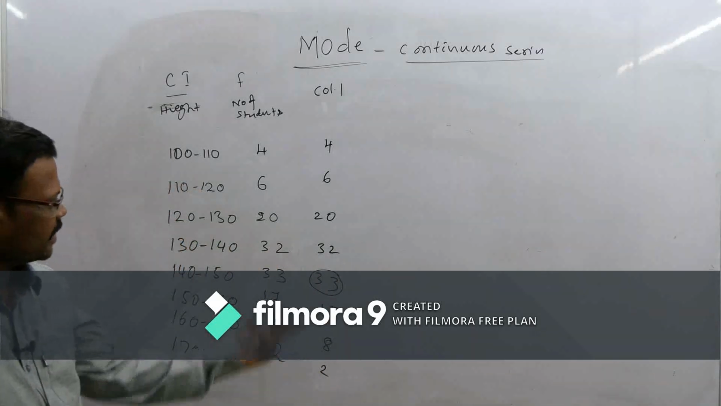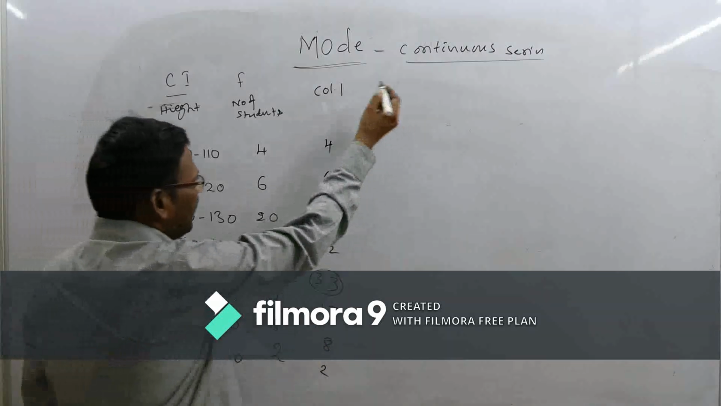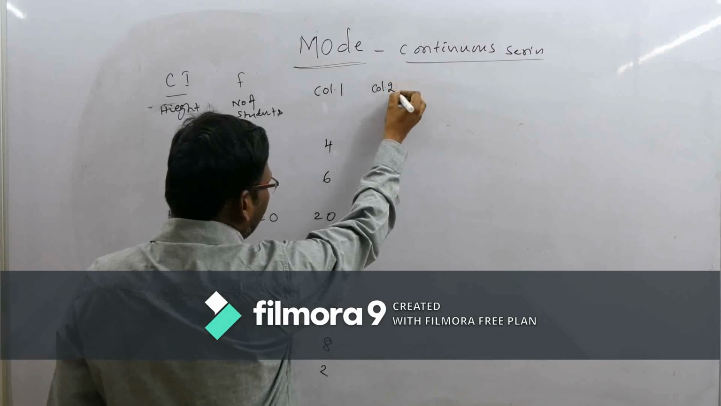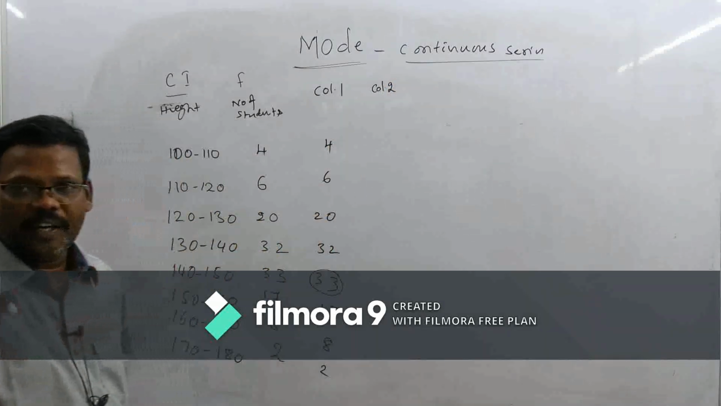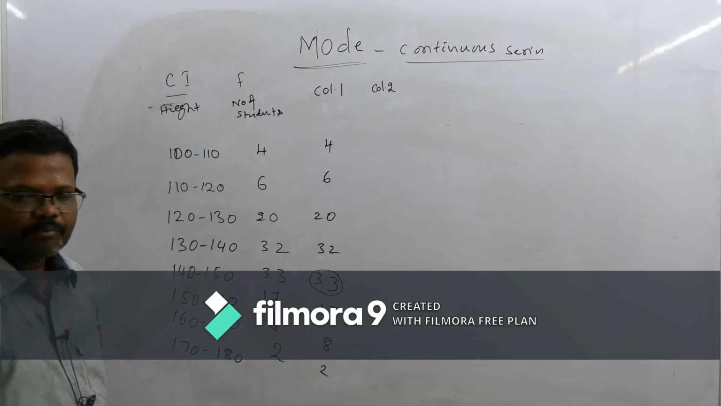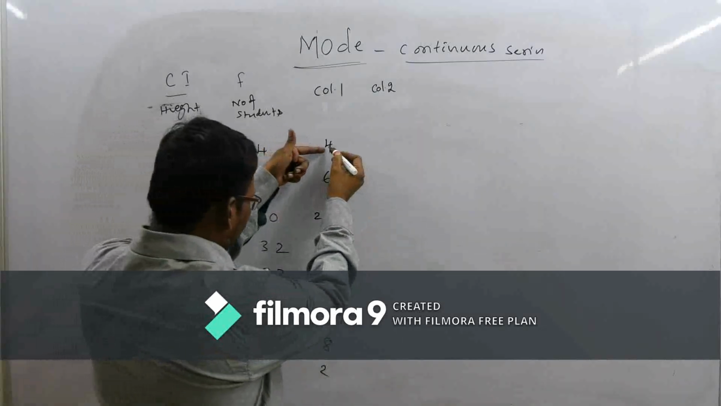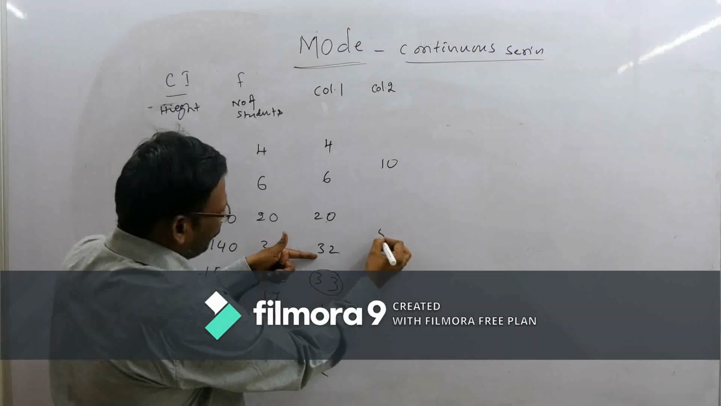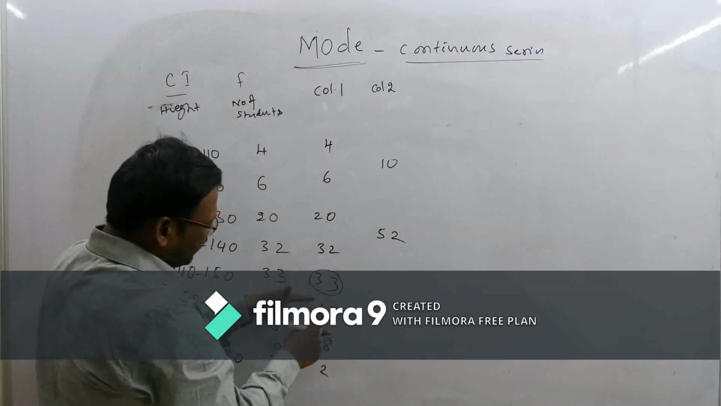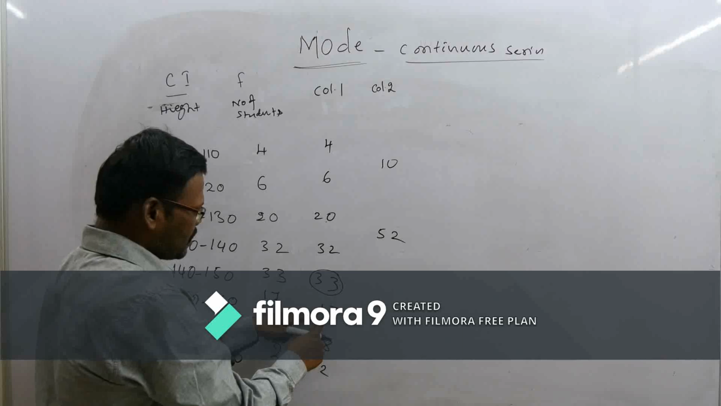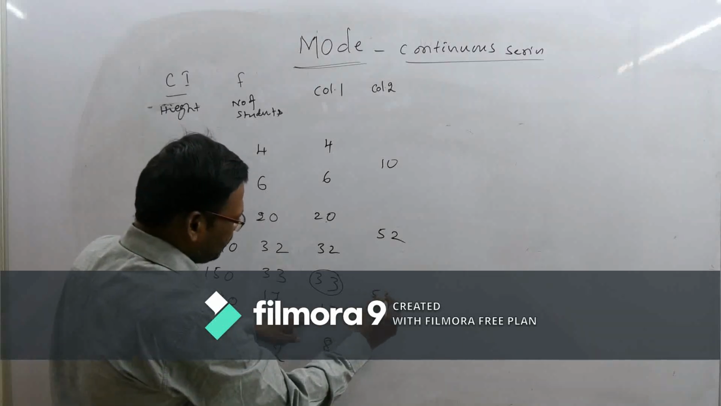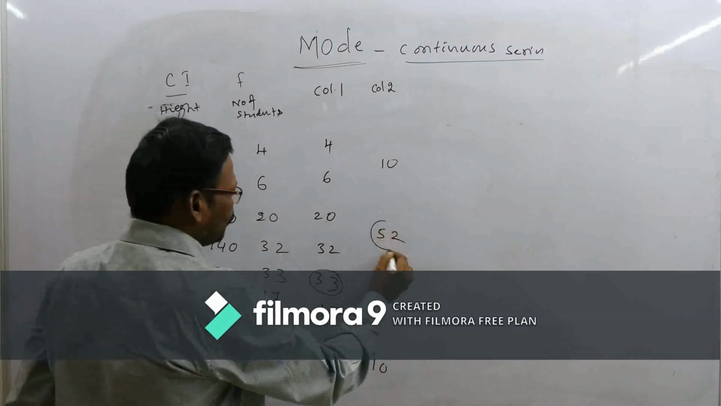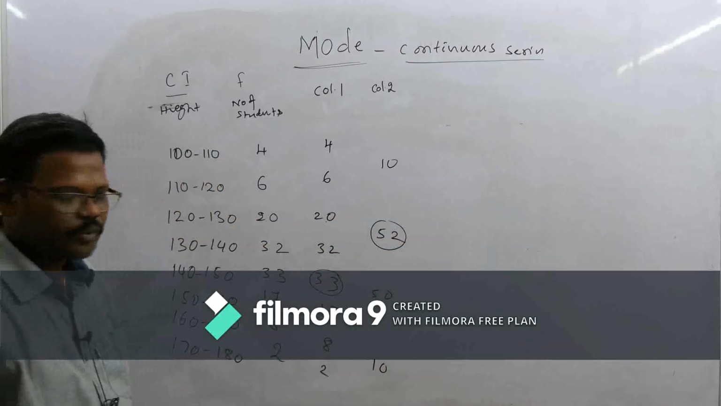33 is the highest value. Then what do we have to do in column 2? Every 2 frequencies should be added. So 4 plus 6 is 10, 20 plus 32 is 52, and 33 plus 17 is 50. Here 52 is the highest value.